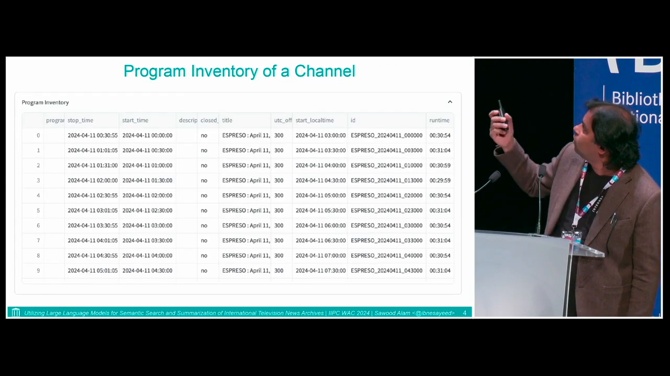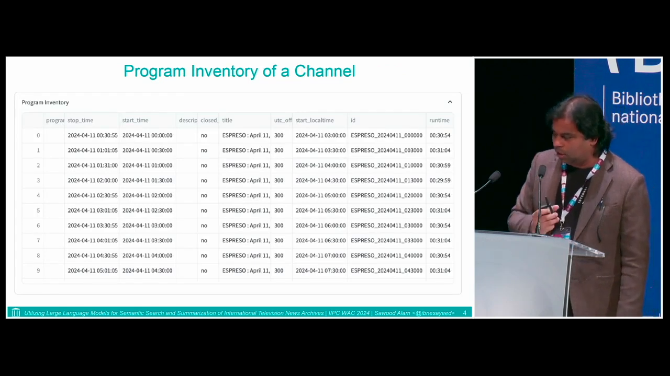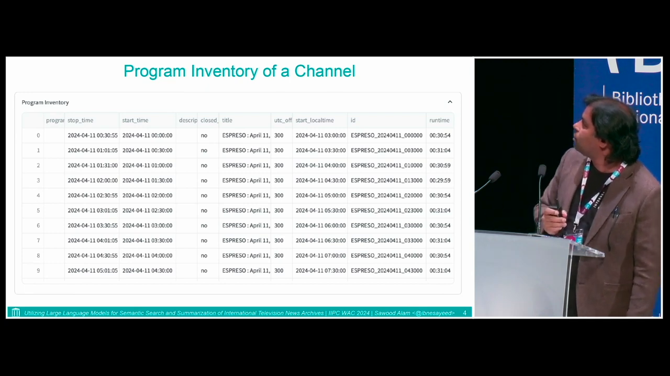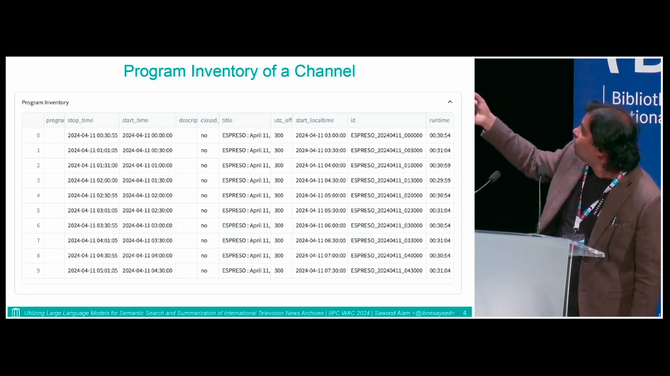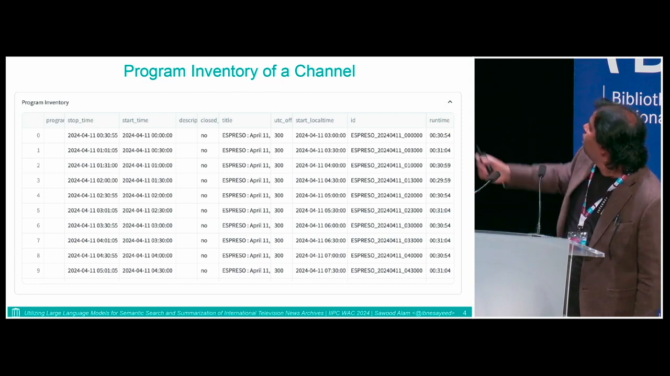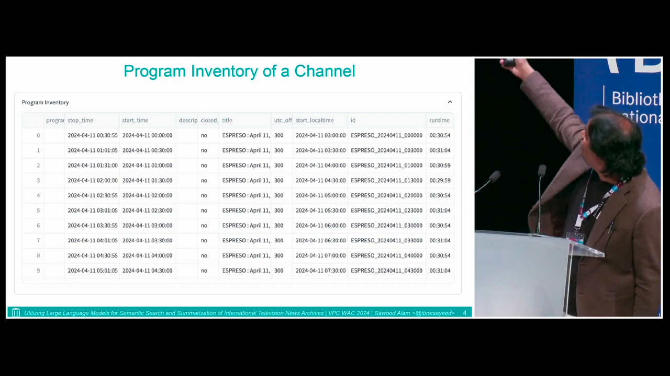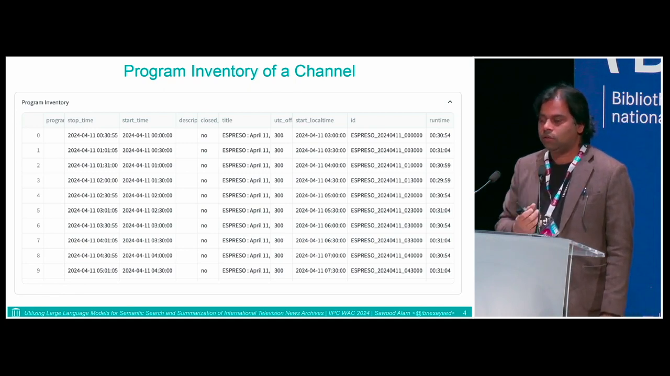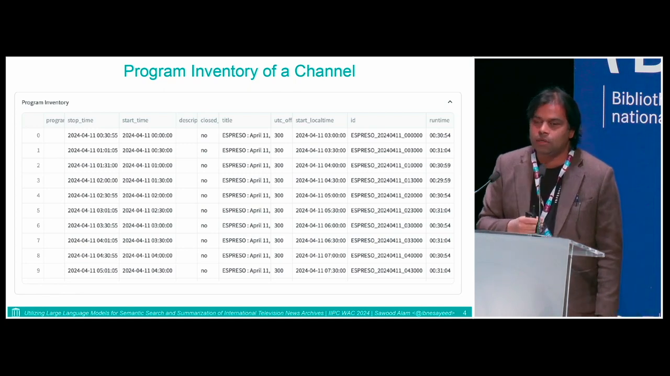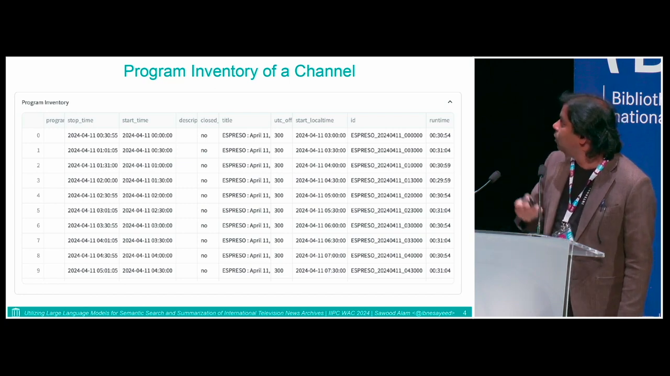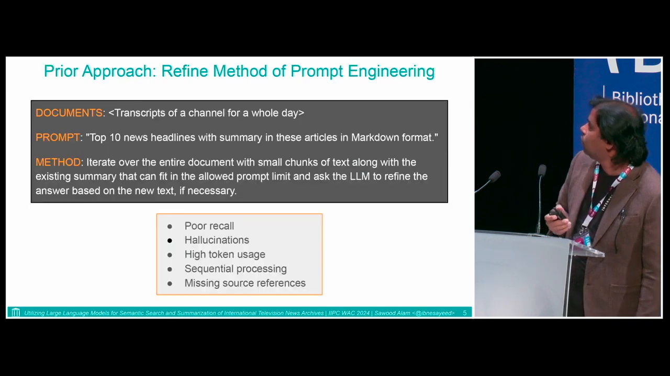So once you select a TV channel and a date, you get the inventory of all the programs there, right? The stop time, start time, any descriptions, program title, if there is any present, and a bunch of other attributes. And there is an ID column here, which basically tells the identifier for how you get the recordings from the Internet Archive. So with this data available, we can loop through it and get all the transcripts of all these inventories.